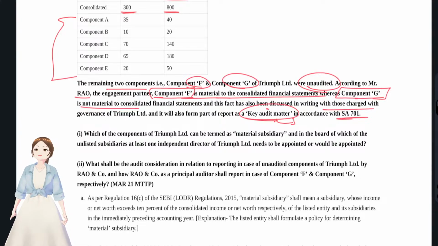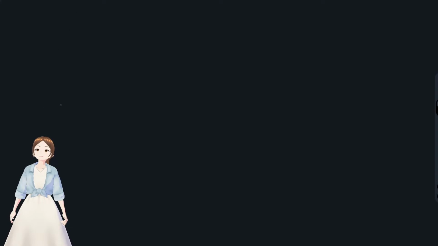Okay, and which of the components can be termed as material subsidiary? First of all, what is the definition of material subsidiary? When its income or net worth is more than 10% of the consolidated income or consolidated net worth. We'll see it in the study material.